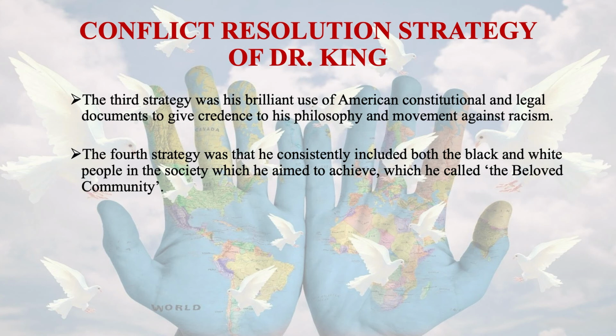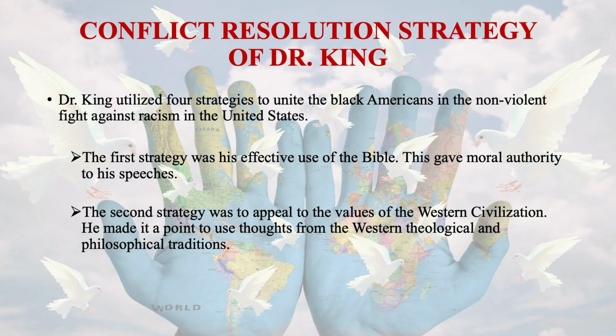He was taking a non-violent fight against racism, not about the racial color of the black. He was including both black and white people in the society which he aimed to achieve, which he called the beloved community. So these four strategies, I again repeat for your understanding: it was based on the religious principle of the Bible, because it gave moral authority to his speeches. So he effectively used the Bible, giving moral authority to his speeches.